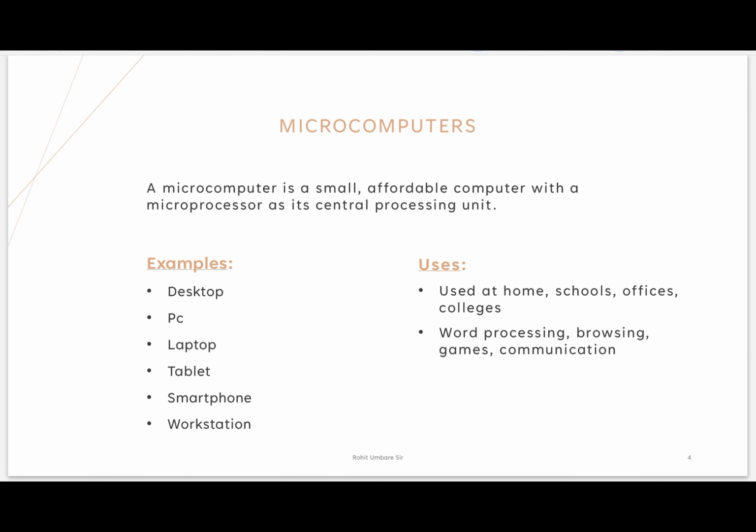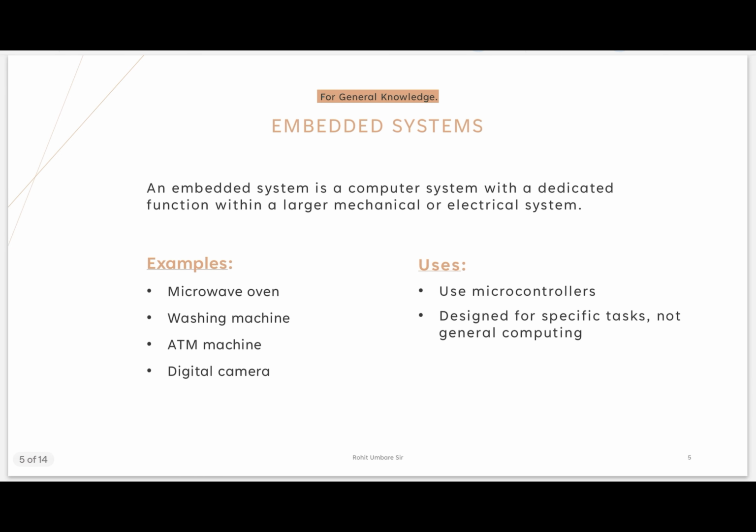We use them for word processing, which means typing or writing anything, and browsing, which means just surfing the internet. Playing minimum games, not heavy games. And communication, like WhatsApp, Facebook, and so on. We can do all this with a microcomputer. This is a day to day general use computer.